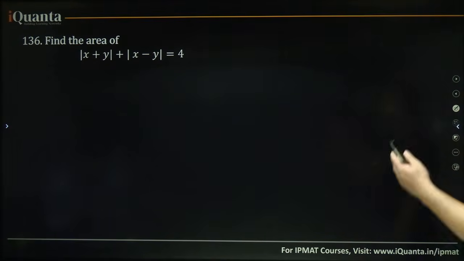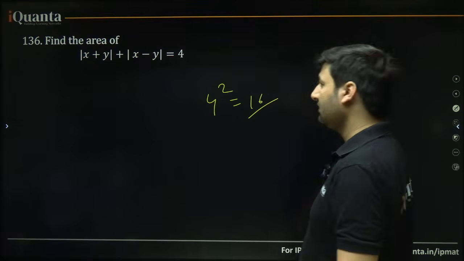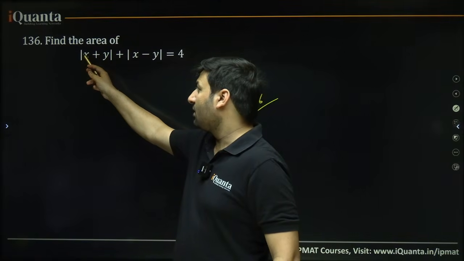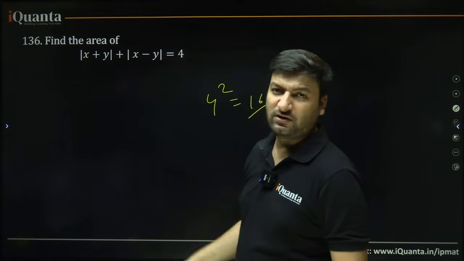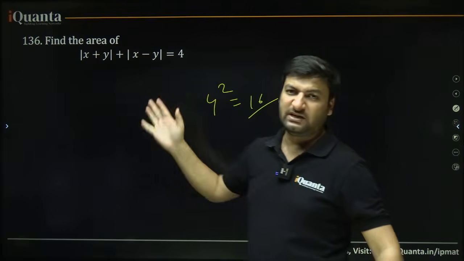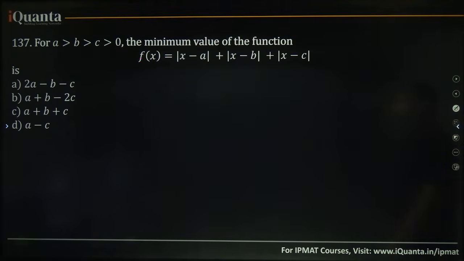So what is the value of this? Simply n square, that means 4 square, which is 16. But if they put any 2 here in front of x, 3 here in front of x, something like that, then plus plus, plus minus, minus plus, minus minus. These are some standard forms, so that is why I am teaching you these.